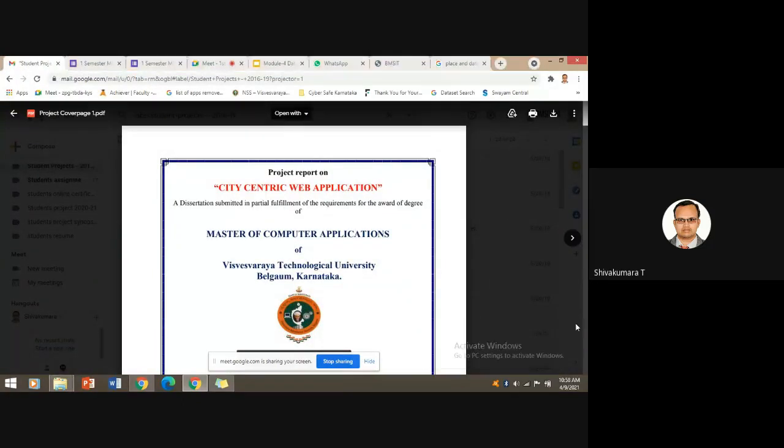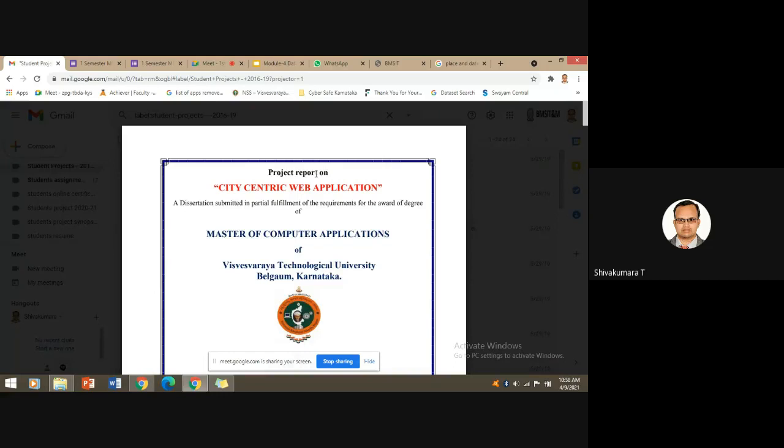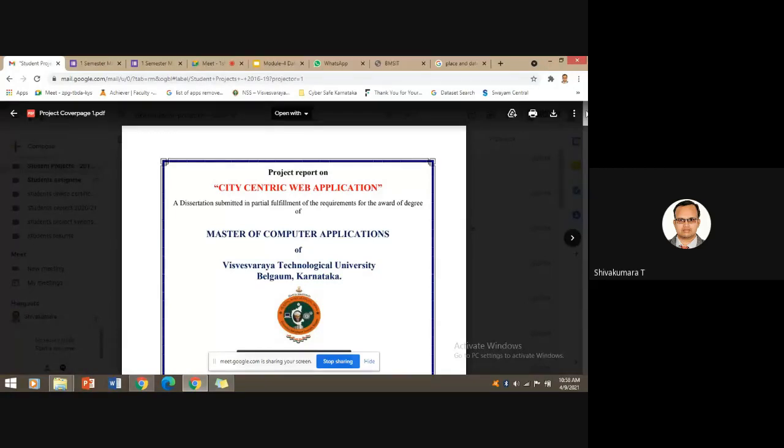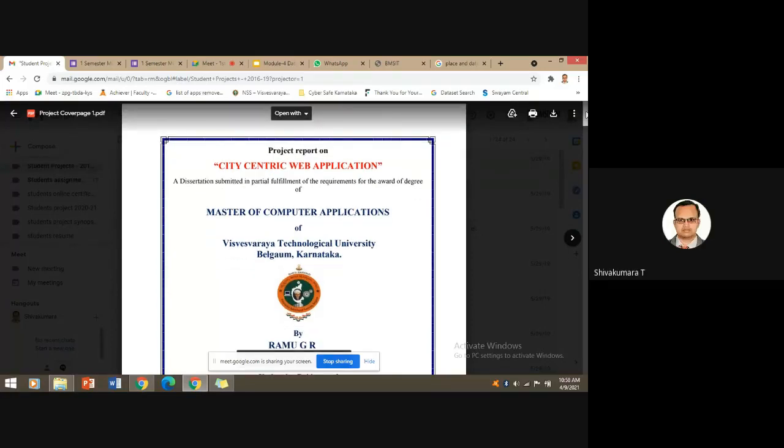The preliminary page, how does it look, and whether it creates an interest in you by looking at the border. Look at the border, how nicely it looks, the content, how it is presented. Is it visible? Yes, sir. Yes, this is the very first page of every project report.